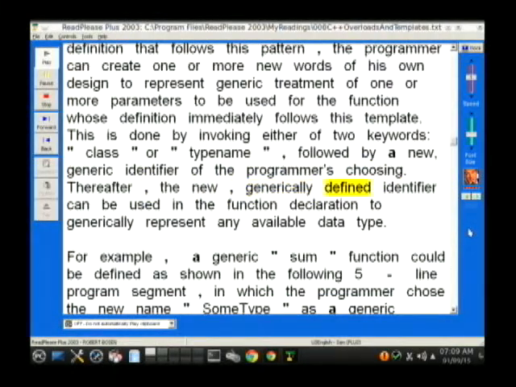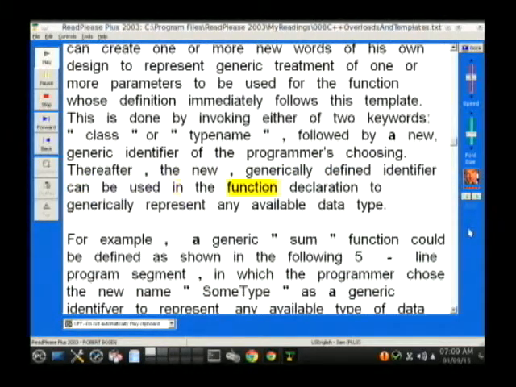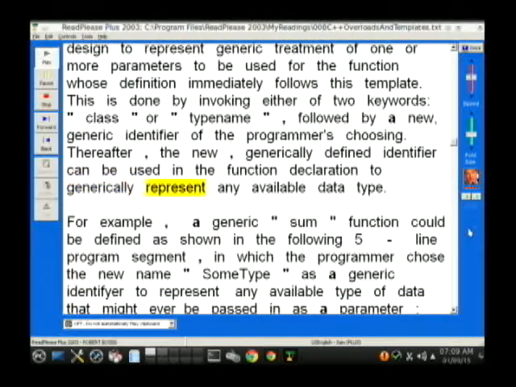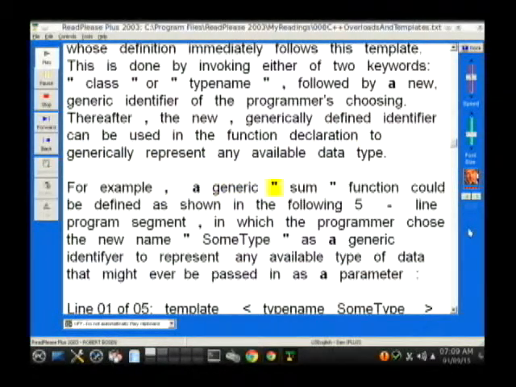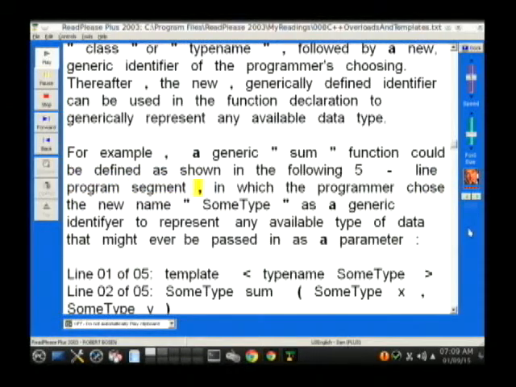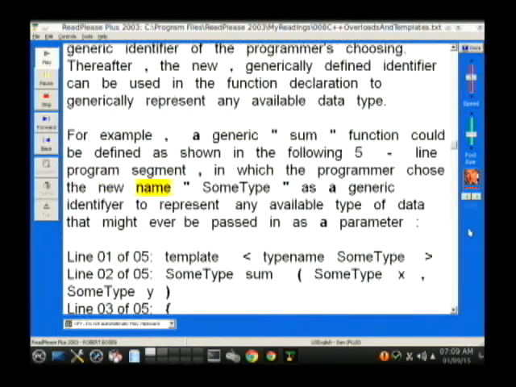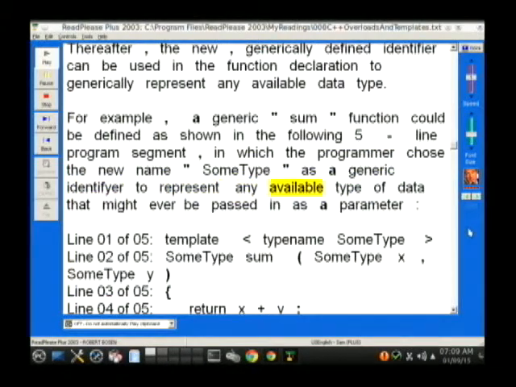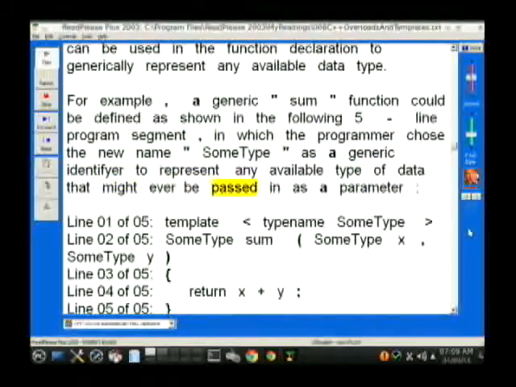Hereafter, the new generically defined identifier can be used in the function declaration to generically represent any available data type. For example, a generic sum function could be defined, as shown in the following 5-line program segment, in which the programmer chose the new name SumType as a generic identifier to represent any available type of data that might ever be passed in as a parameter.